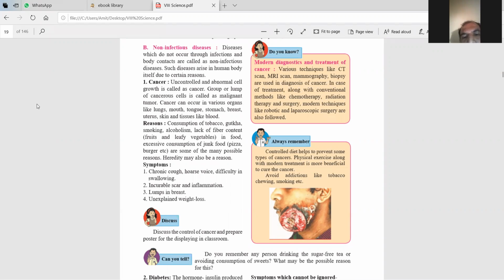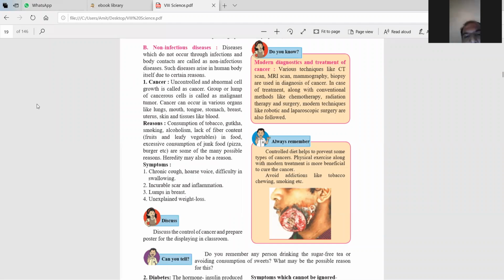Consumption of tobacco, gutka, smoking, alcoholism, lack of fiber content in the food. मतलब ये सब होता है, सिगरेट, गुटखा, तंबाकू, और जो फाइब्रस फ्रूट्स और लीफी वेजिटेबल नहीं खाते, इनके कारण ये डिसीजेस स्प्रेड होते हैं. Excessive consumption of junk food like pizza and burger, they cannot get proper vitamins. That's why they suffer from these cancer diseases. These are some of the many possible reasons.